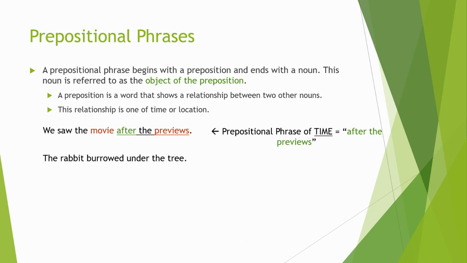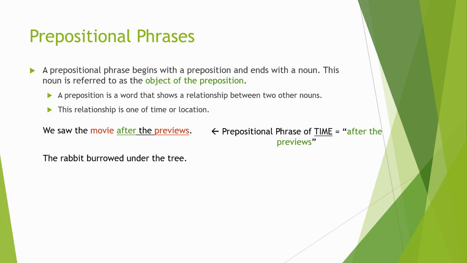The rabbit burrowed under the tree. Okay, so again, let's just get our verb and subject knocked out. Our verb is going to be burrowed. Who or what burrowed? The rabbit burrowed. So rabbit burrowed. There's our subject and verb. And look at what we're left with.